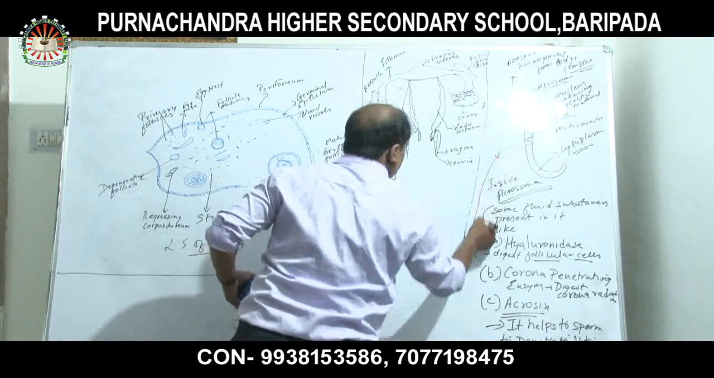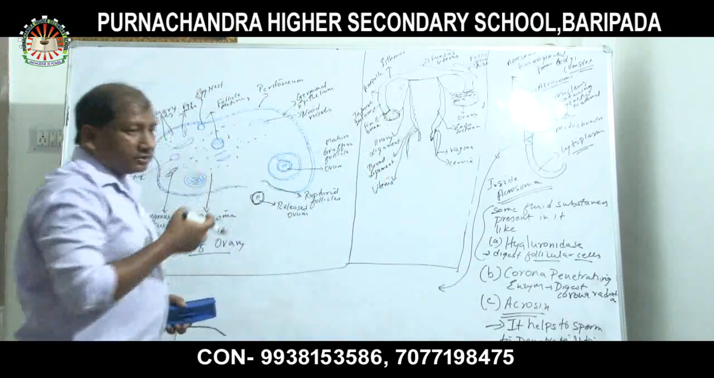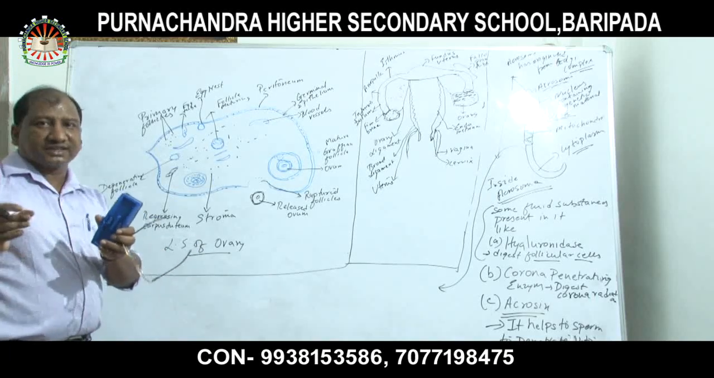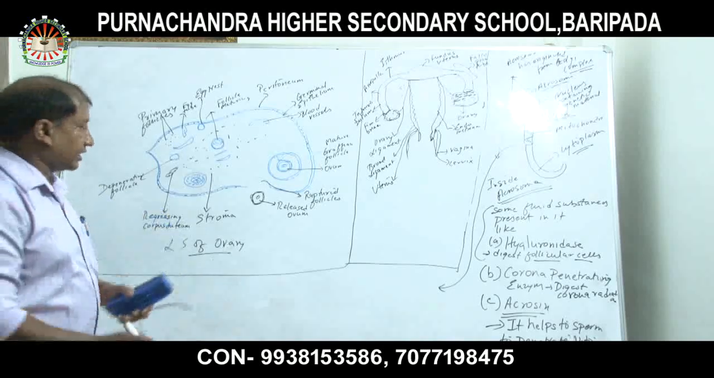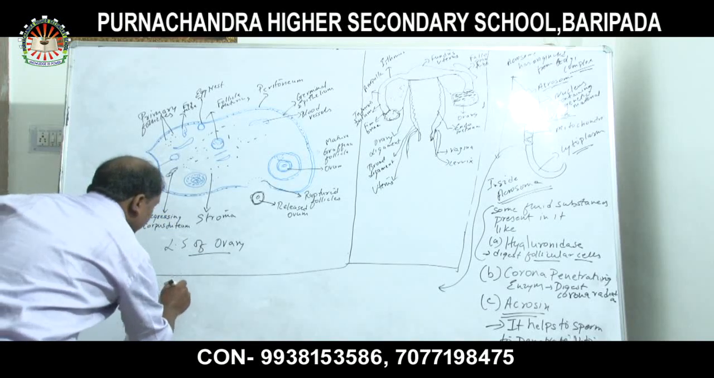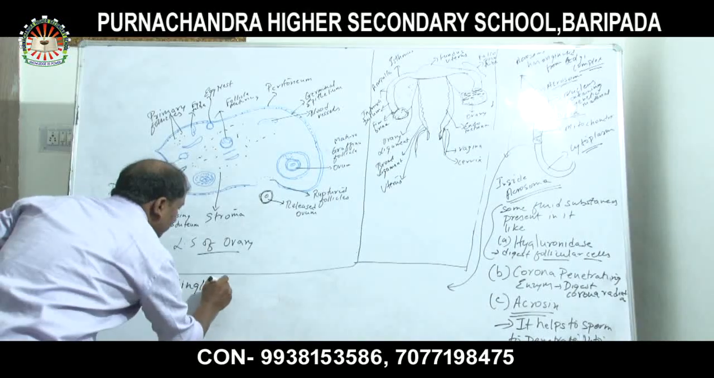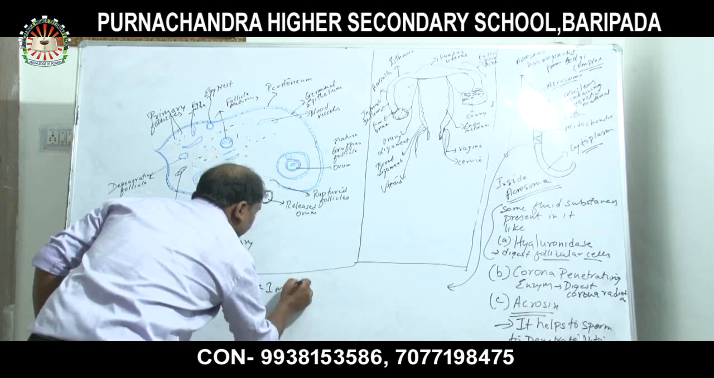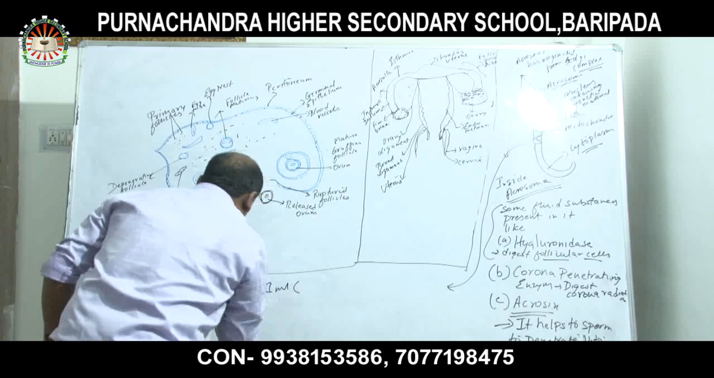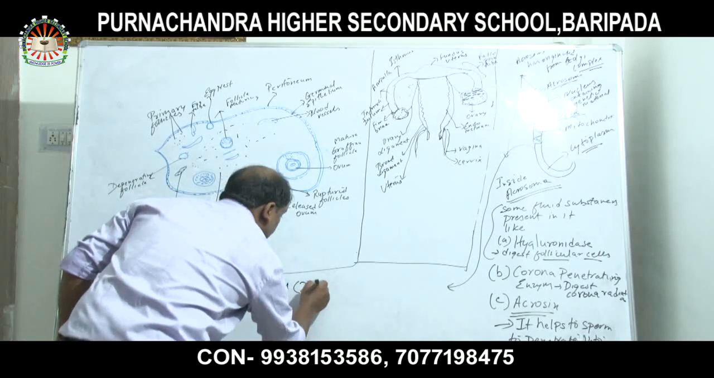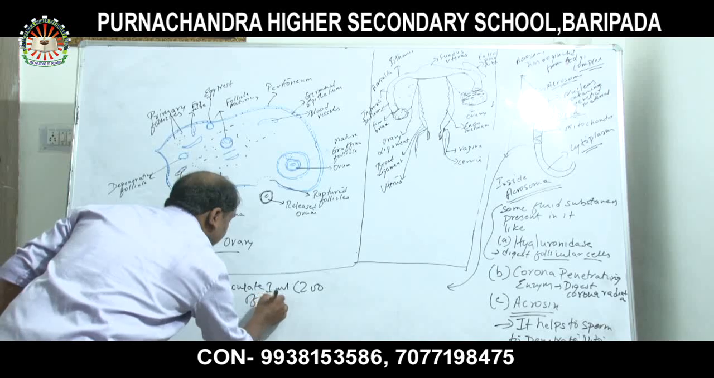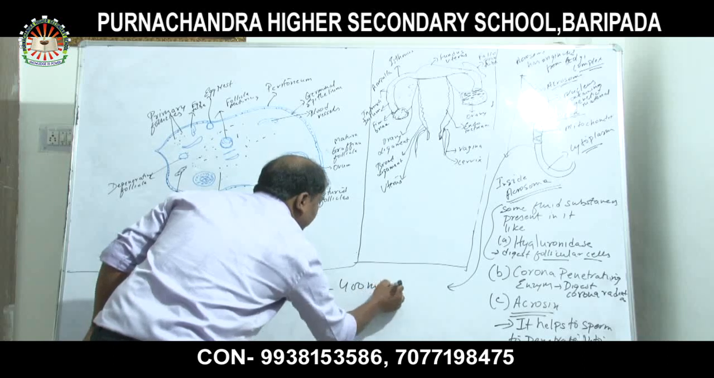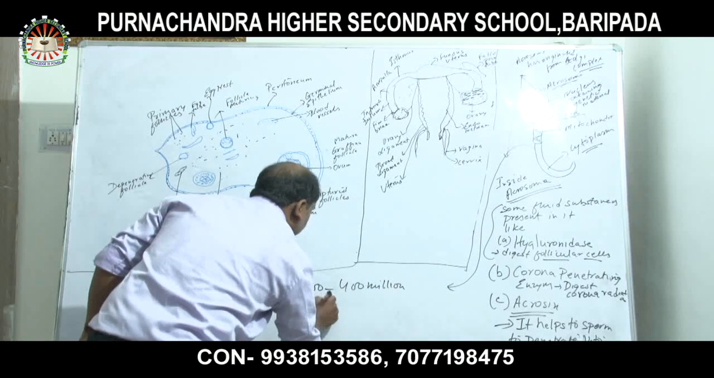Now, when sperm are ejaculated during intercourse and inseminated, entering the vagina in a single ejaculate, that is 1 milliliter. 1 milliliter of sperm produces 1 milliliter of semen. And 1 milliliter of semen contains 200 to 400 million sperms.